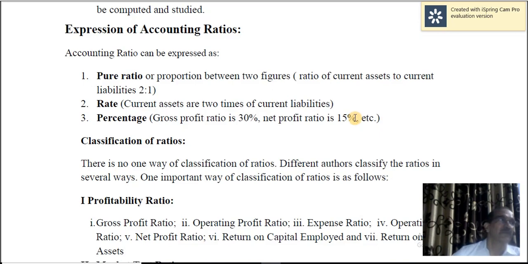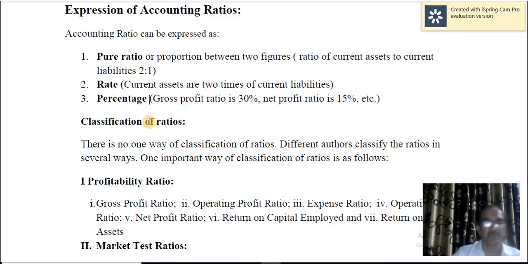For example, cost of goods sold, let us say 60%. That means if you sell goods of rupees 100, of that 60% is cost of goods sold. The remaining 40% is gross profit. So accounting ratios can be expressed as pure ratios, as a rate, and as a percentage.